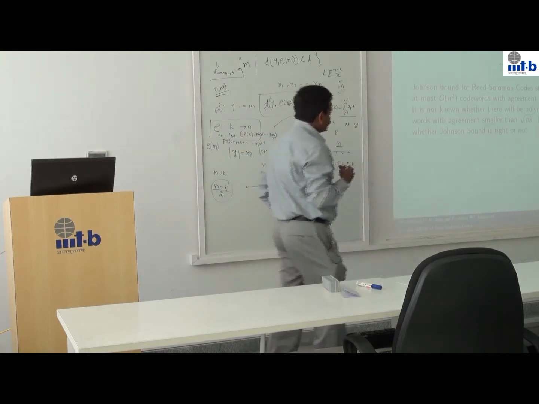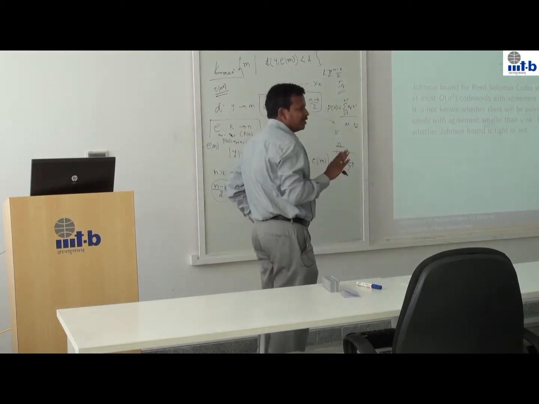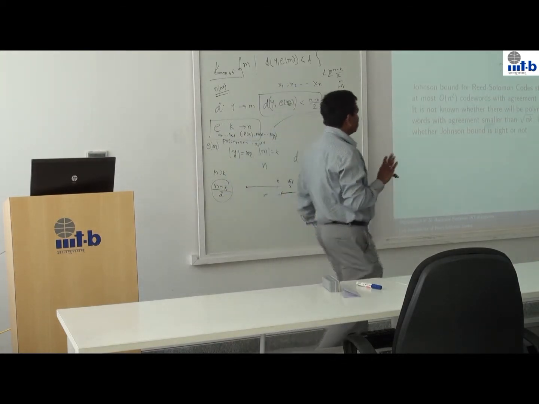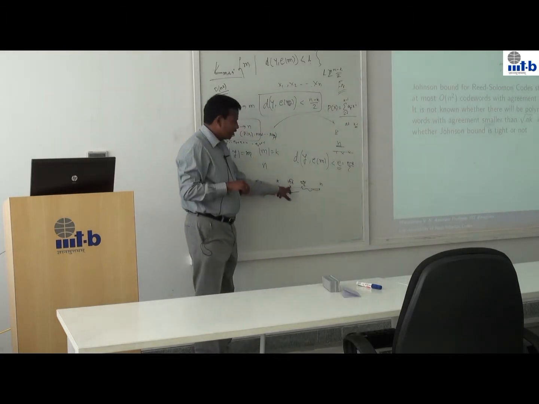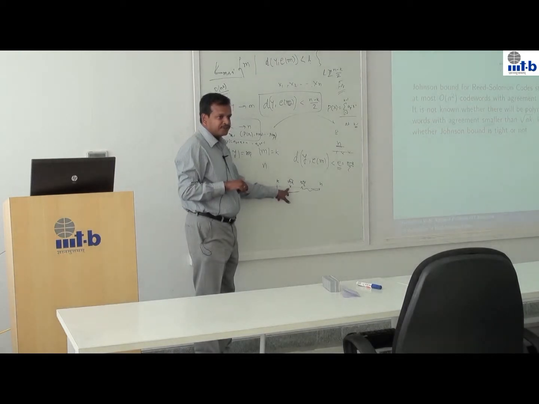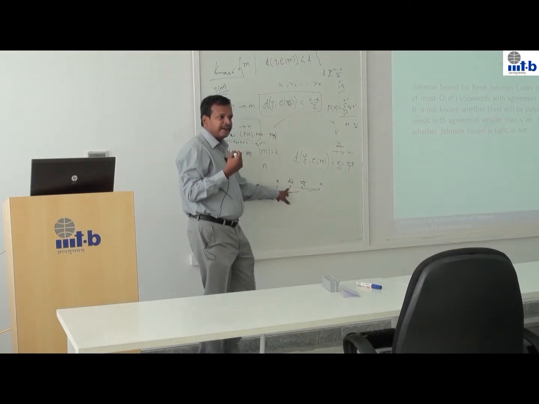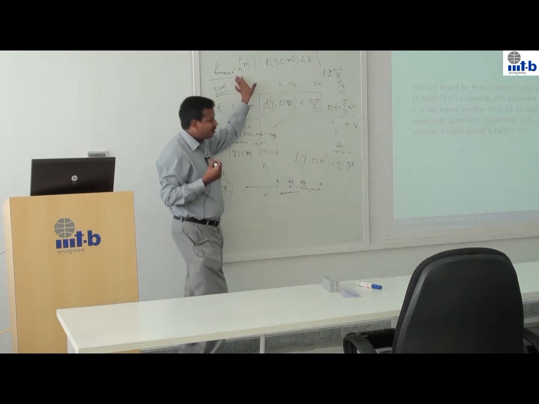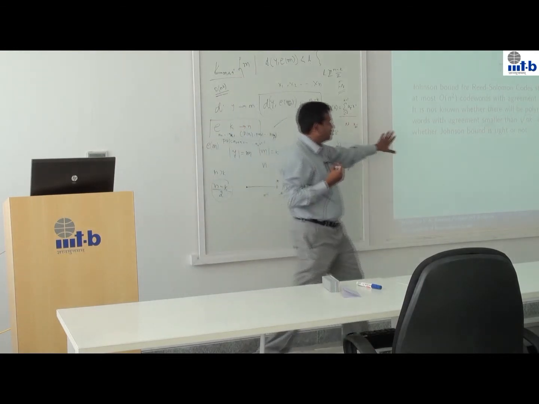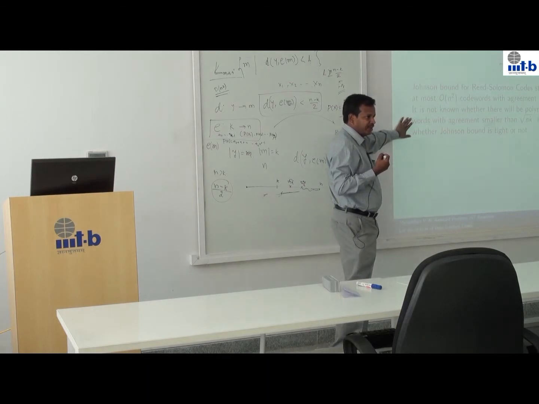So this is the answer to the first question, and that's the only thing that we know. It's not known whether this bound is tight. In other words, if I try to go beyond square root of nk, will there be a set of values for n and k so that the size of this set is exponential? That's not known. So it's not known whether Johnson's bound is tight.